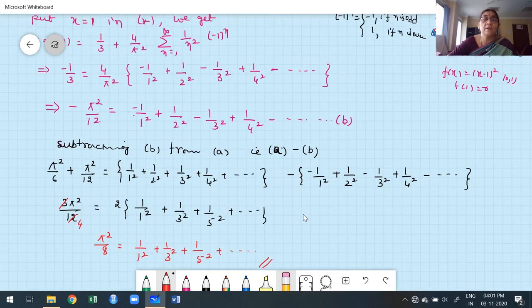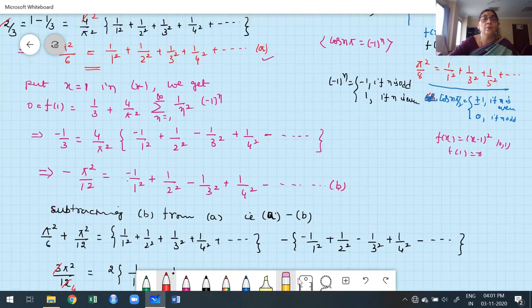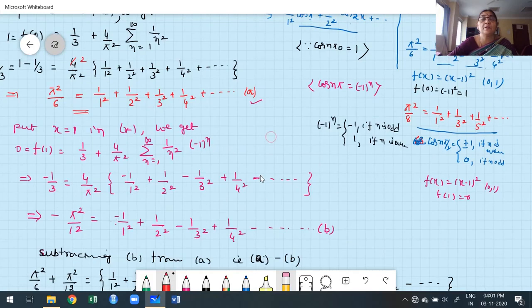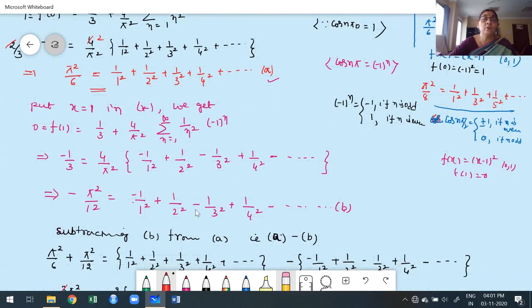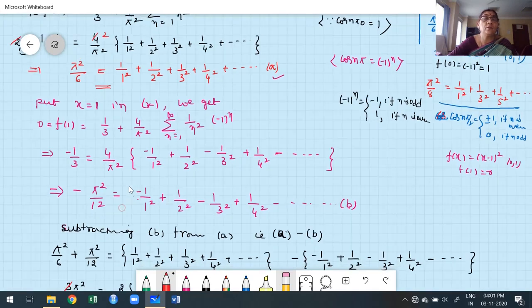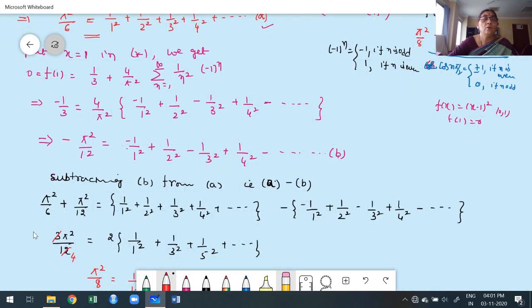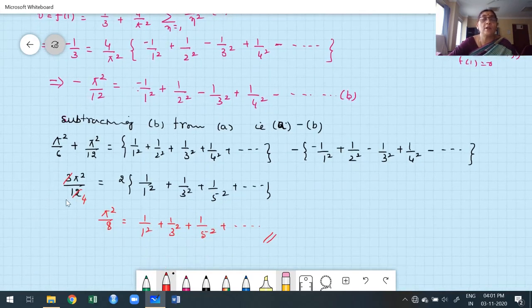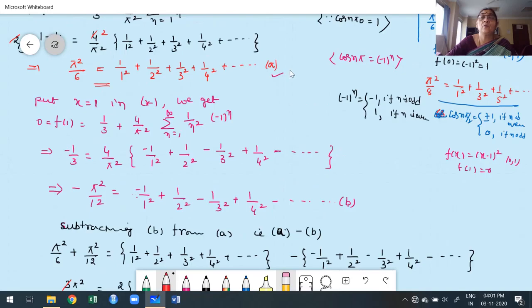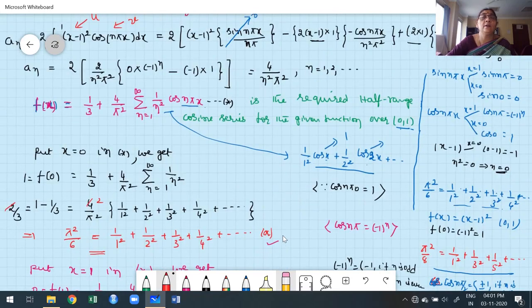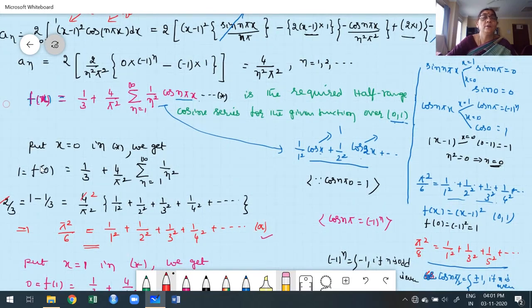Now the first result we get for x is equal to 0. Immediately we get the first result. How do we get the second result? Again I have to put x is equal to 1. I am subtracting x is equal to 1 from x is equal to 0. After the simplification, automatically we get the second result. This is one of the problems. We construct the half-range Fourier cosine series. After that, we have to deduce that.